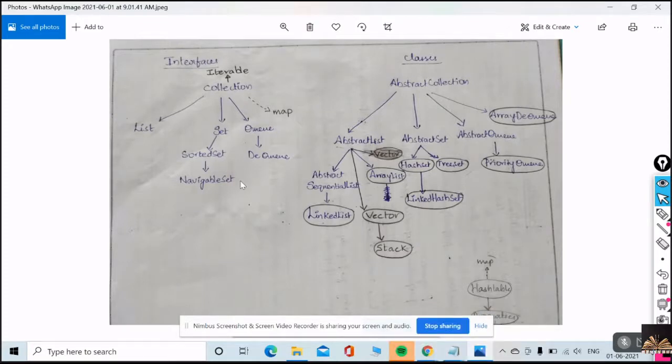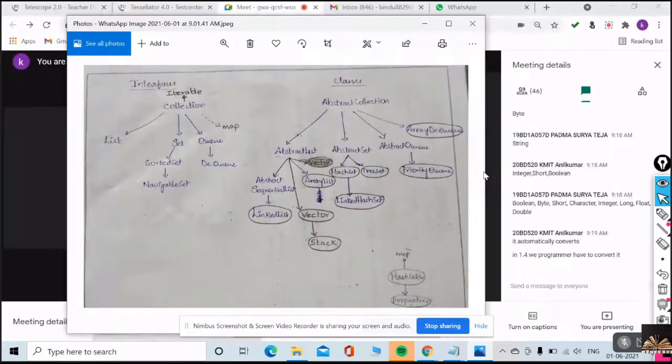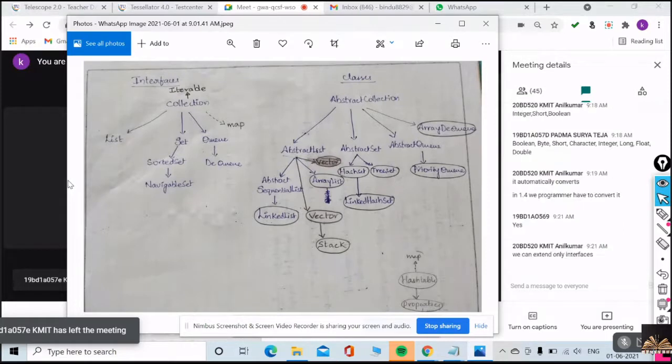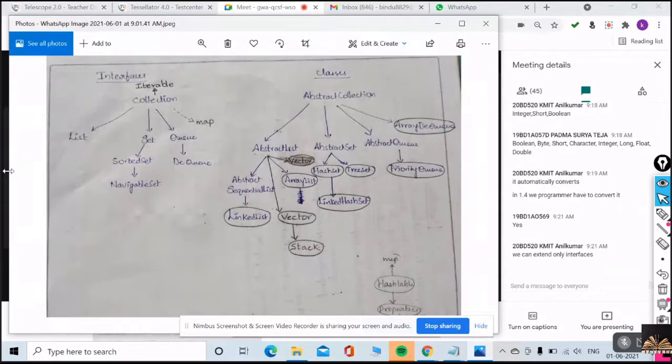Guys, do you know the concept: can I extend any interface? Can I make a parent and child relationship between interfaces? Can I do that or not? Suppose there is an interface called ATM. From that ATM, can I inherit to ATM1? Yes, we can extend only interfaces. What do you say, Anil? I didn't get you.